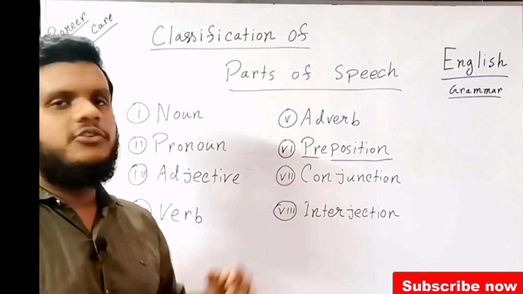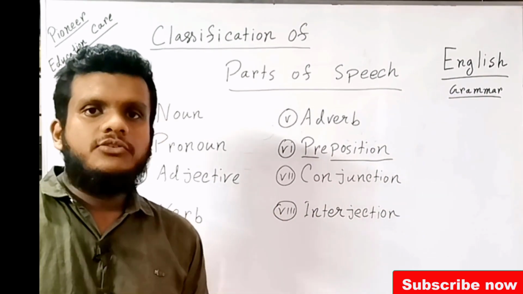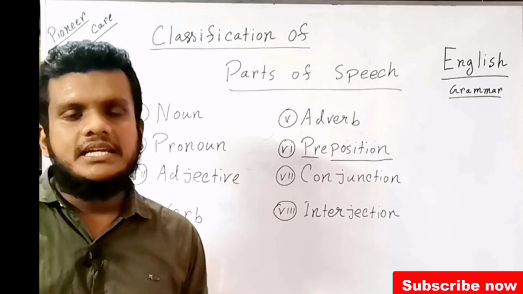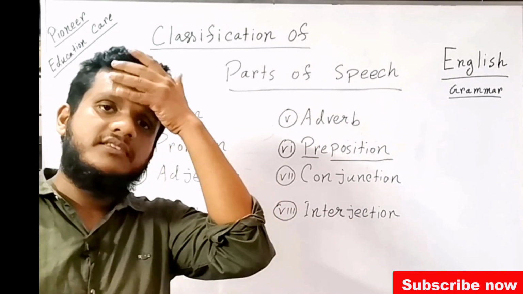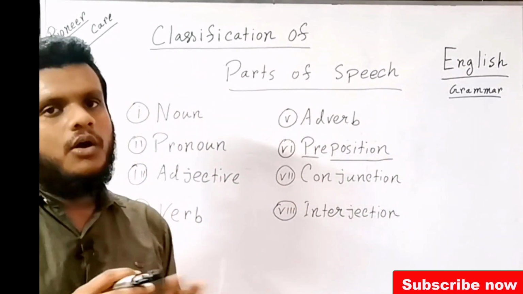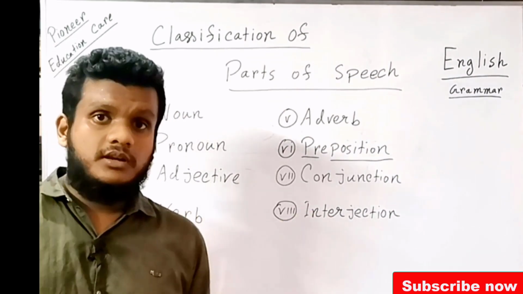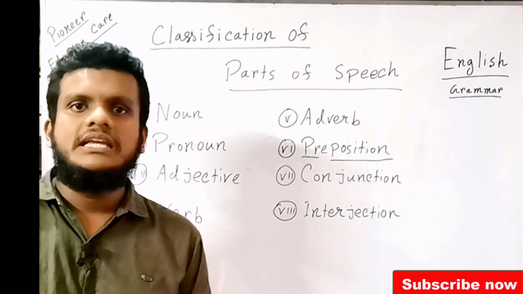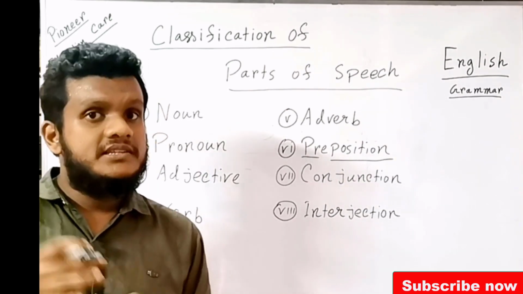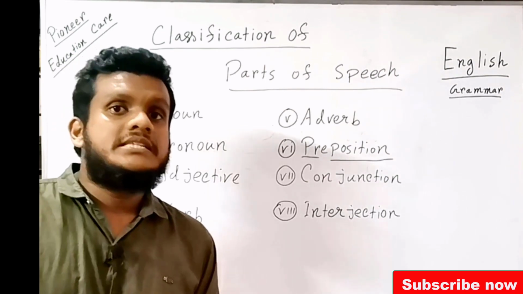Then what is a conjunction? Conjunctions are those words which link up ideas, words, sentences, anything. And the last one is interjection. We all neglect this part of speech, interjection, but it's not like that. It's also very important. These words are mainly used in exclamatory sentences. What is an exclamatory sentence? We will talk about that when we discuss sentences.